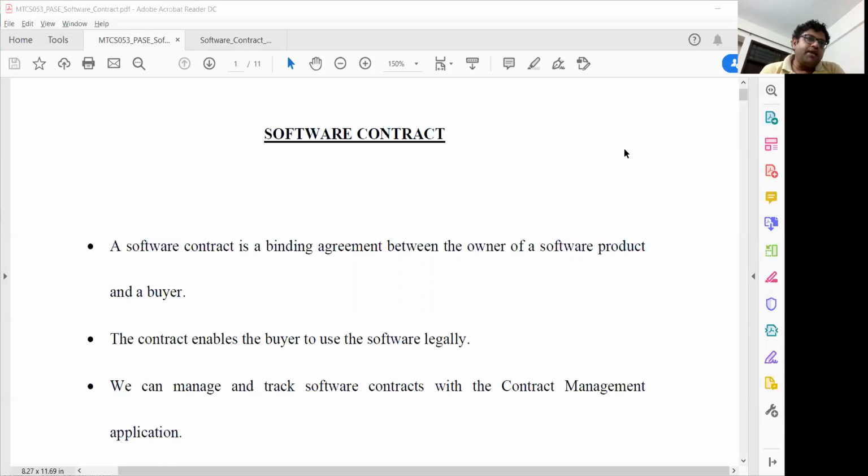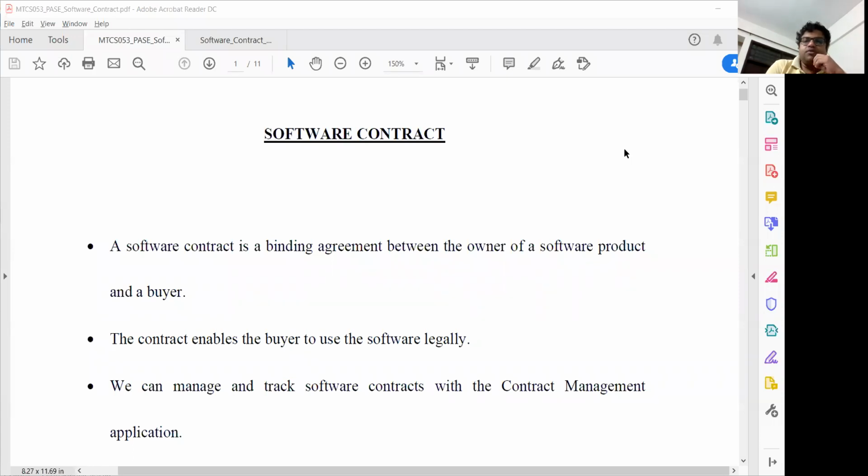In future, there are clients who can change their mind about the requirement. And it may be possible that some resources or some persons leave the software development, and sometimes the client disagrees with your requirement and so on. So we should always have a software requirement specification in this regard, so that a client and developer can have a mutual agreement. So in that context, a software contract is a binding agreement, meaning it is a written documentation signed by both parties about the software product.